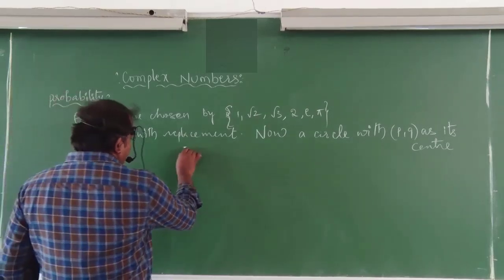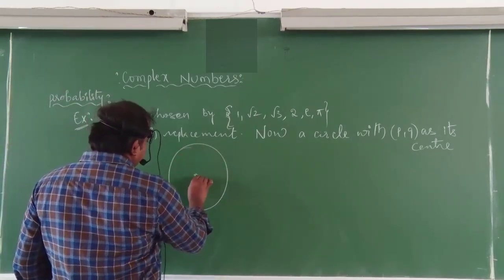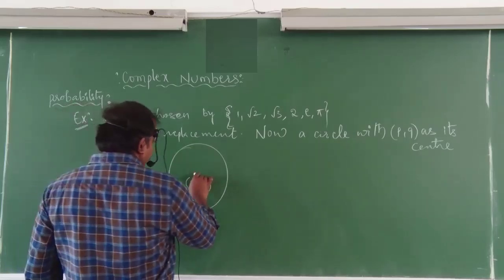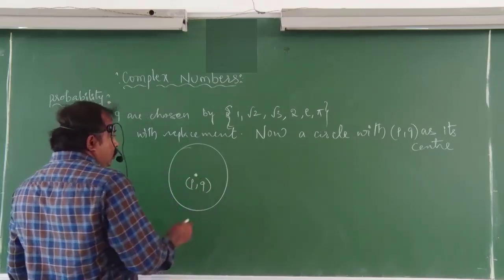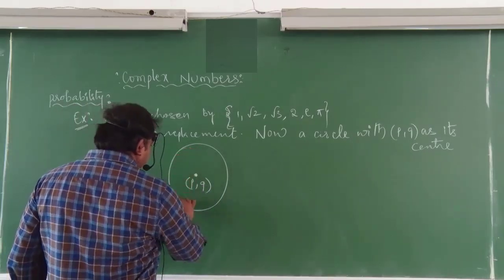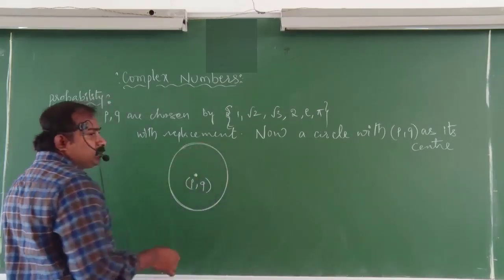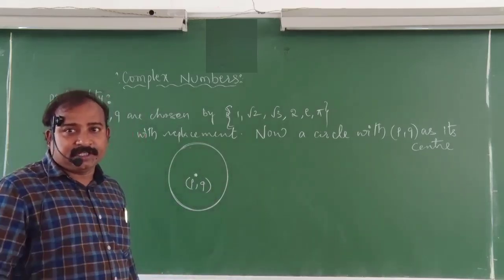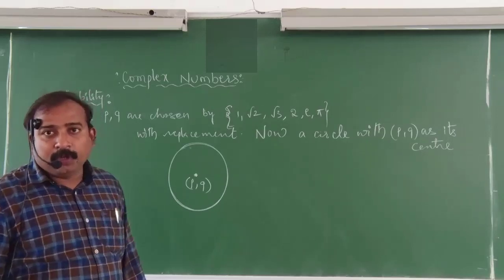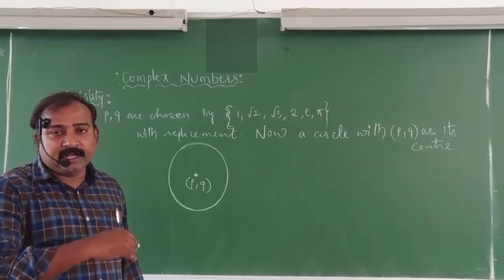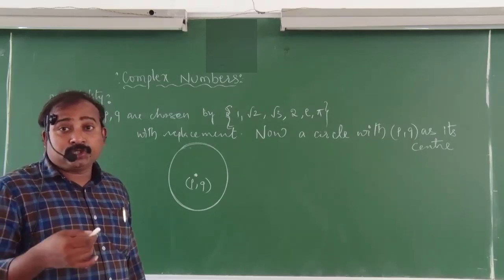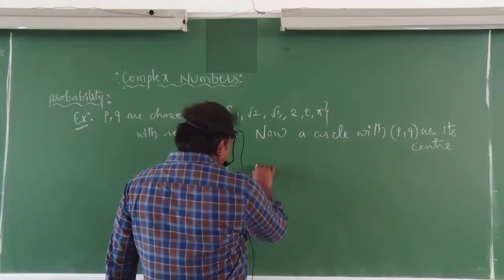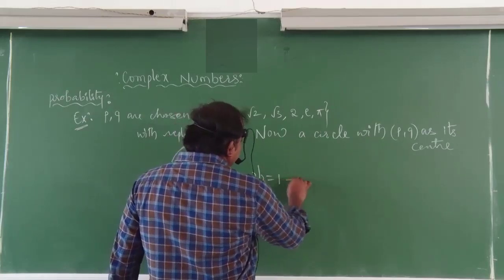So if you construct a circle with PQ as the center, then what is the probability that the circle contains at most 2 rational points? Means rational points only 2. The rest of all the points are irrational points. Then what is the probability on the circumference of the circle to contain at most 2 rational points? What is the probability? So here we can calculate the probability.